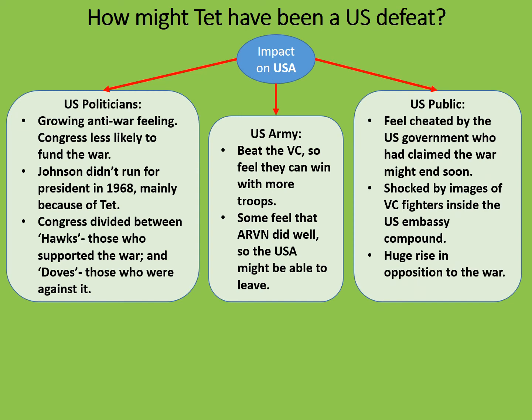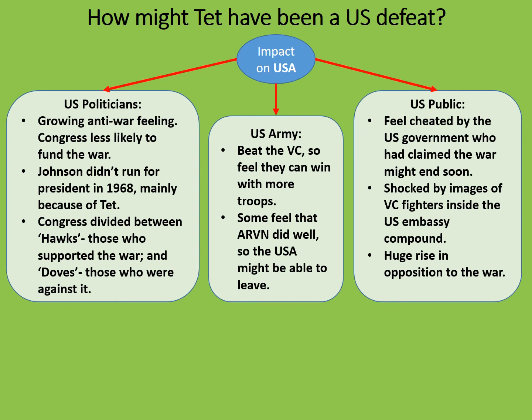Lastly, the effect upon the US public. They felt cheated by the US government, who had claimed that the war might end. They had been shocked by images of the Vietcong fighters inside the US Embassy compound, and there was a huge rise in opposition to the war. For years, the American public had been told that this war was being won and that it would be over soon.